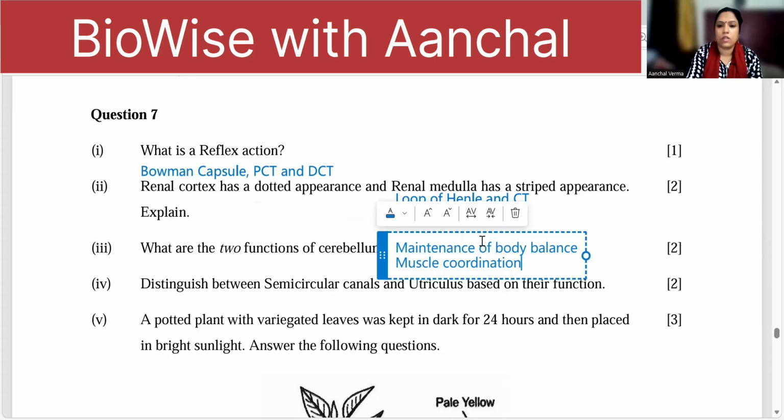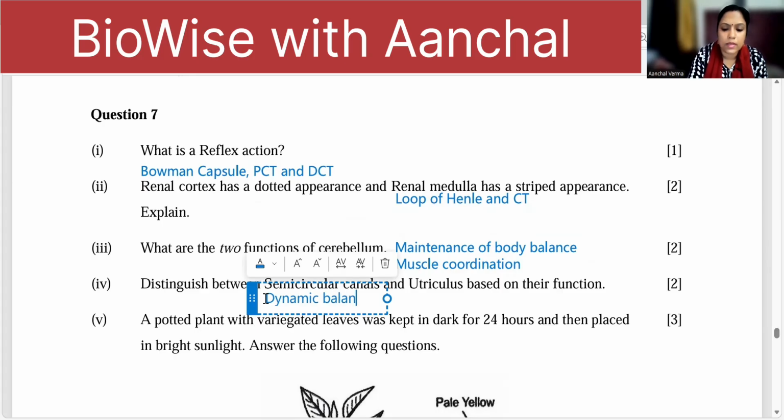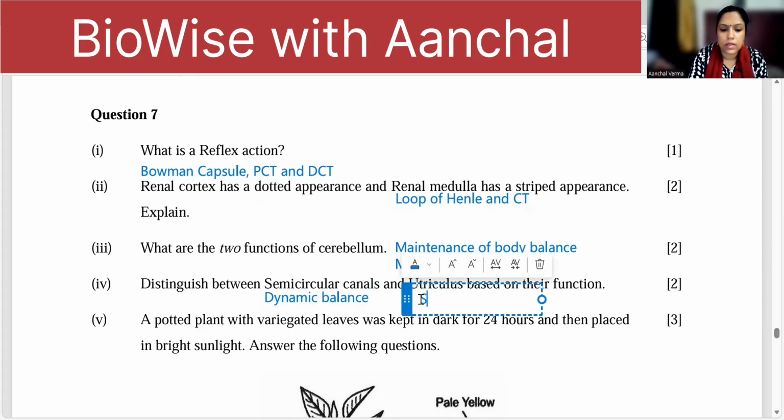Control and coordination of the muscles. Semicircular canal and utriculus based on their function. Semicircular canal is for dynamic balance and utriculus is for the static balance.